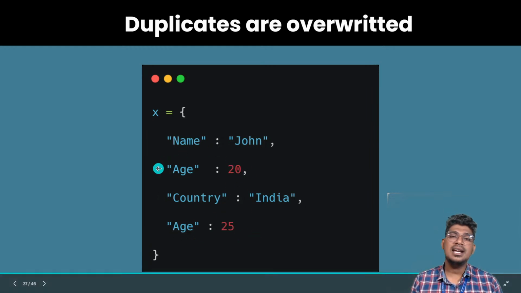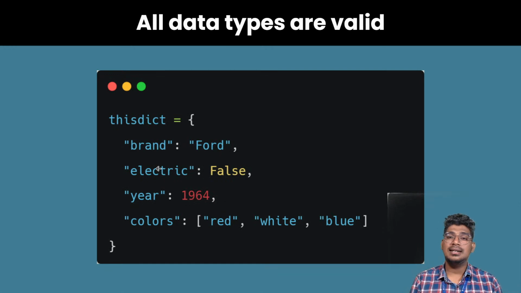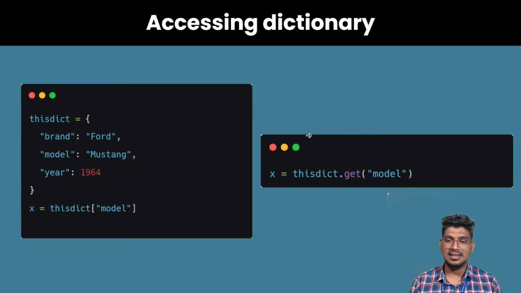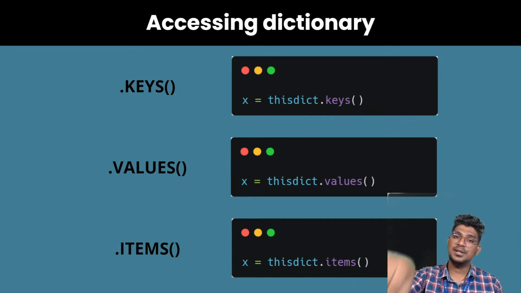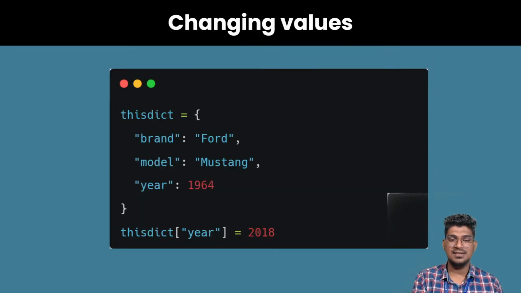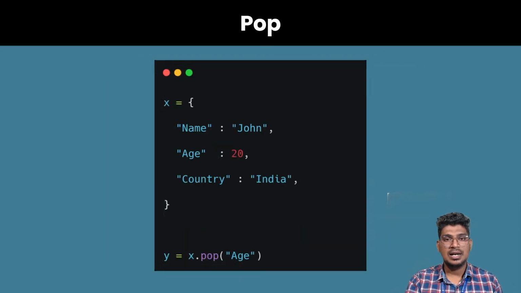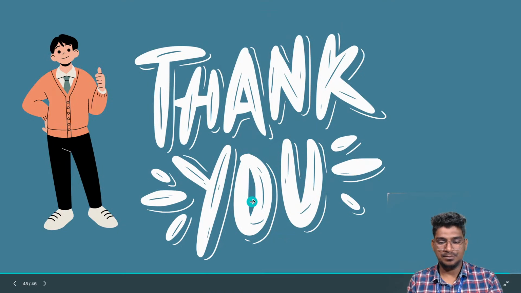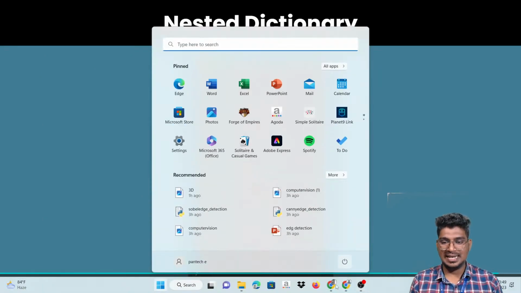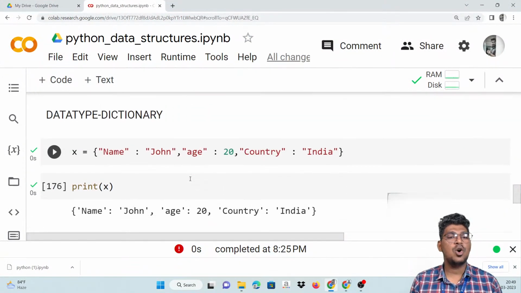In that case, only one age is going to be displayed, and all data types are valid. Accessing the dictionary is done with the help of the get function. The keys will display all the keys, values will display all the values, and items will display all the elements in that particular dictionary. And changing the values, like this, I will tell you. Okay, update and pop and nested dictionary. So before ending the session, I will show the example and the demo of this particular dictionary.